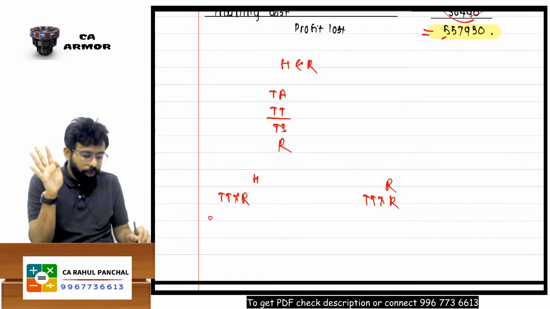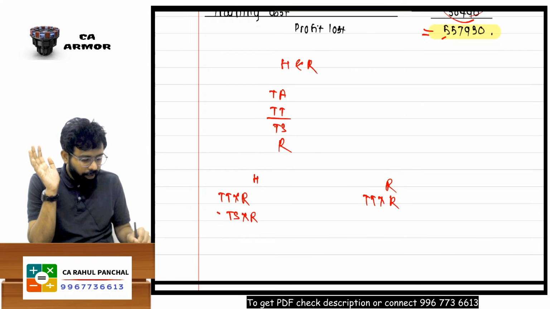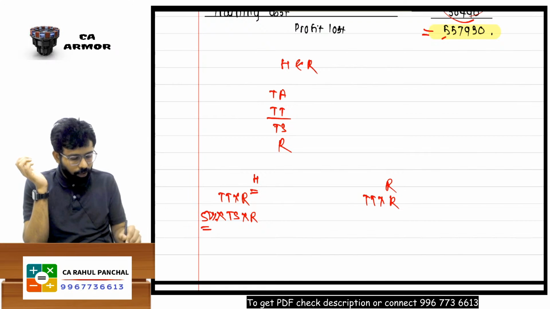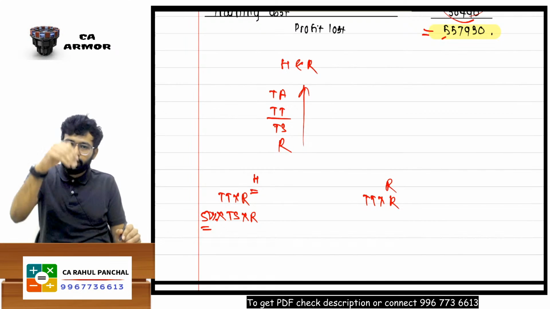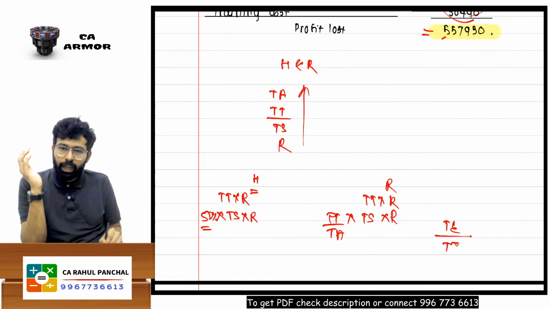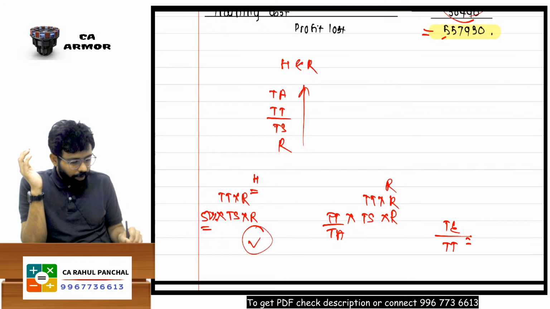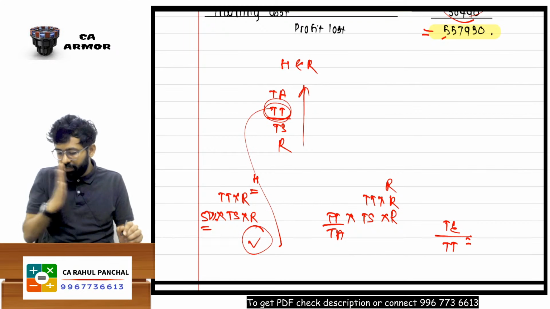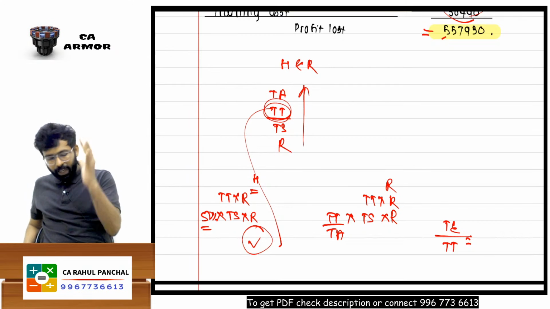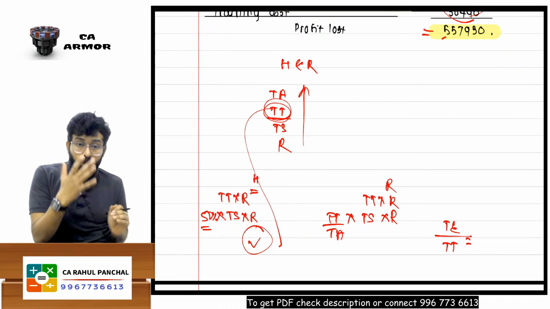Now, what about bonus? Halsey says half bonus, that is TS into R, 50%. Rowan says the reverse: you will get the bonus, that is R into TS into TT upon TA. And whatever is your total earning, if you divide by time taken, you will get the effective rate per hour. Illustration 5, I will come to that. Don't worry about it.